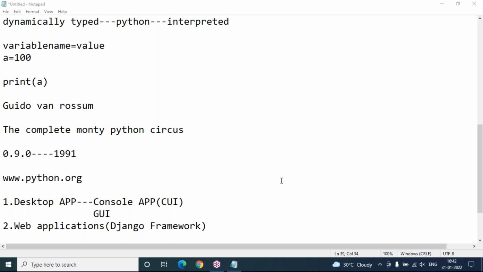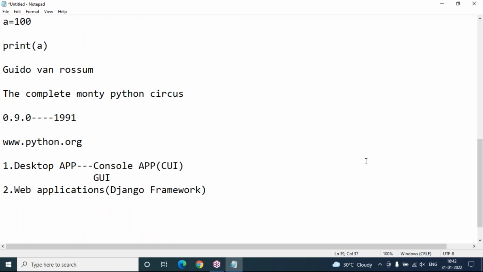We use Python for automation purposes. Even DevOps engineers learn Python. And also test engineers learn Python for automation testing. So we can do a lot of automation with Python. And for web applications, the Django framework is required, and we cannot learn Django without knowing Python. Python is compulsory and recommended for learning Django.